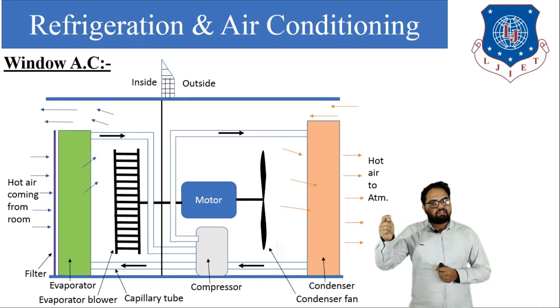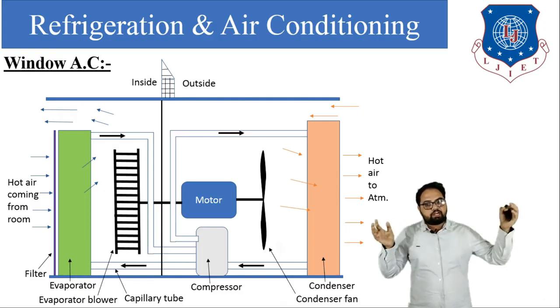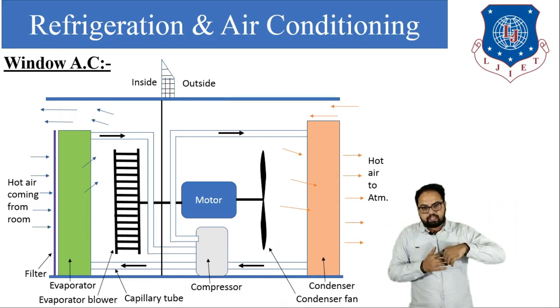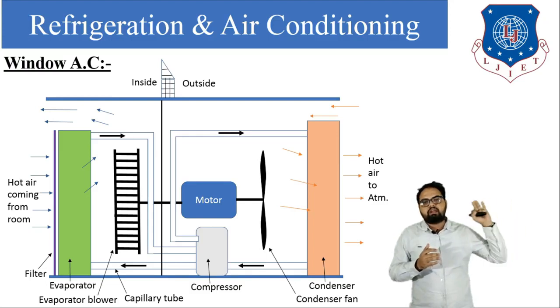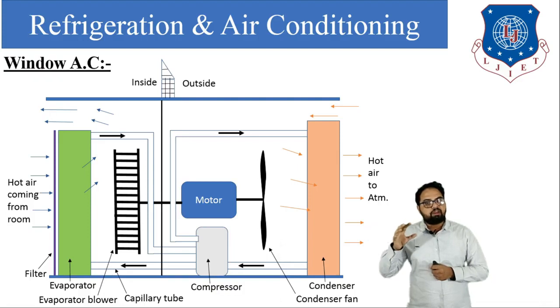When the refrigerant enters the condenser coil, the condenser fan sucks atmospheric air inside the air conditioning unit, and that air passes over the condenser coil. As we know, the temperature and pressure of the refrigerant after compression is very high and the atmospheric air temperature is very low.